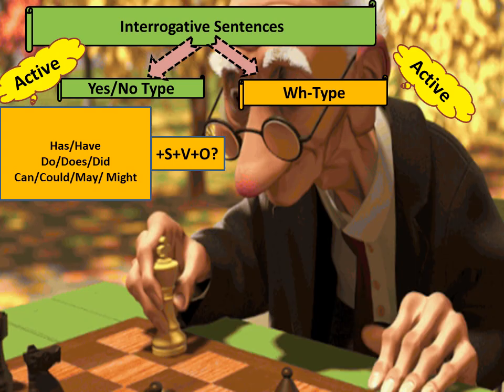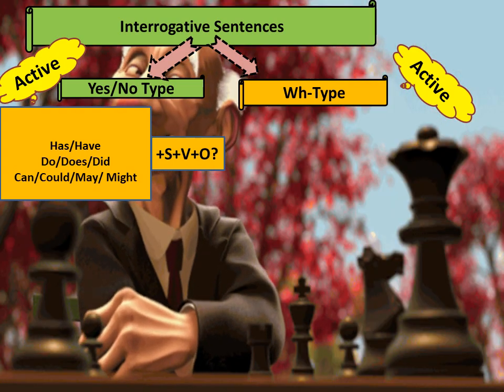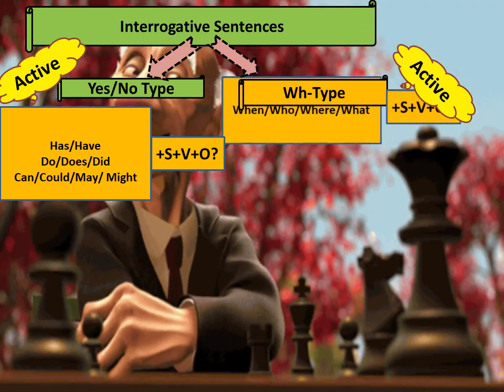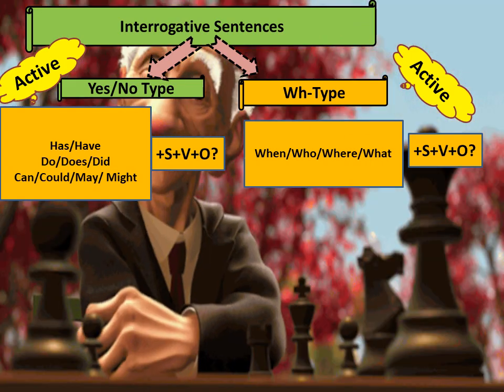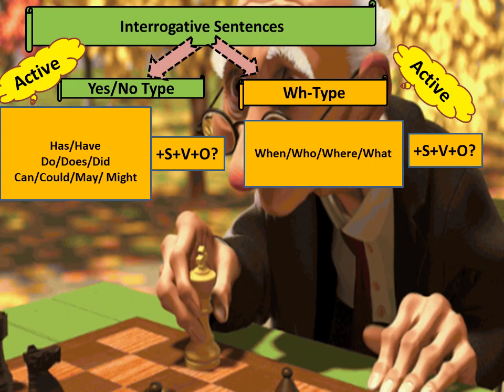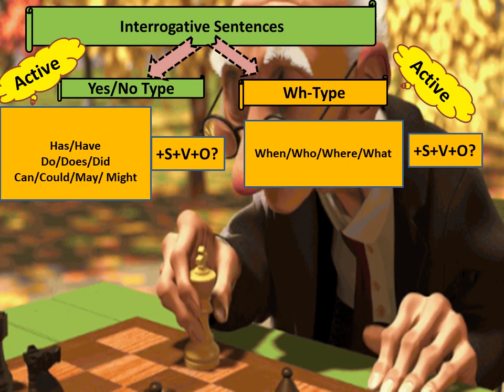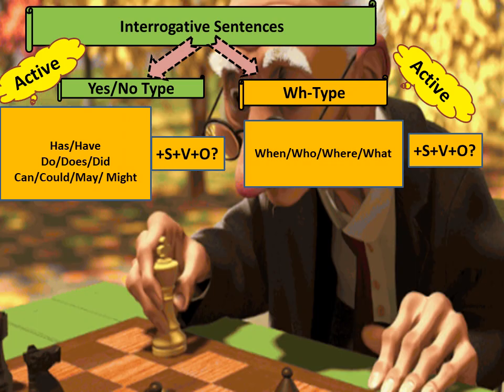Okay, now for WH type, the question words can be when, who, where, how, what. These are the question words, and the format will be the same. First the question word will come, and then subject, then verb, and then object. So this will be the format in which the question sentence will be written.